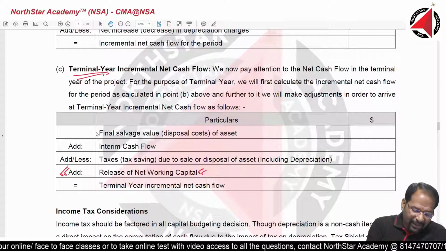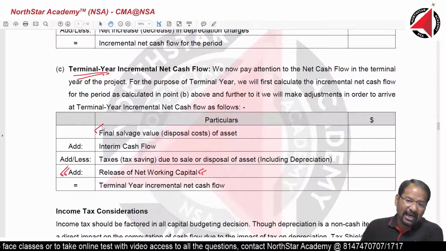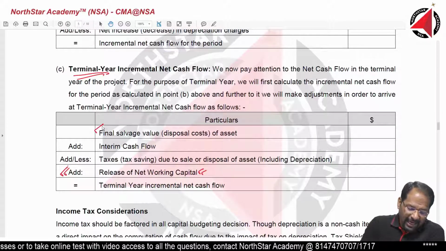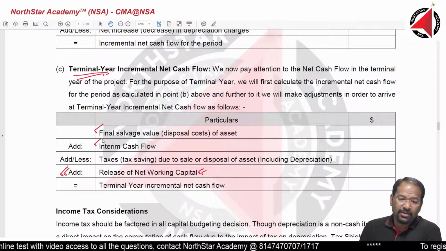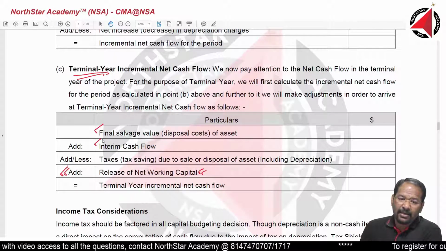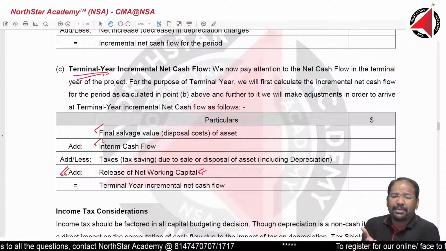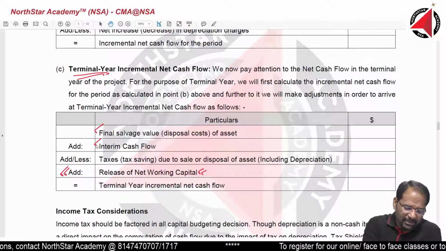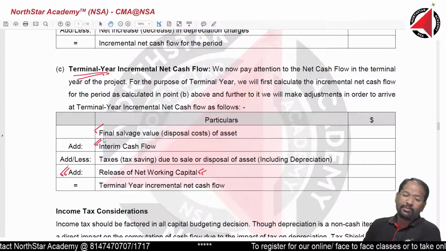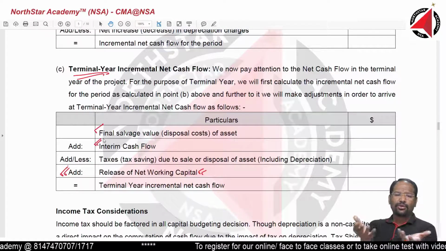So, you have a final salvage value because you are going to sell it ultimately. You may have an interim cash flow in the terminal year of the project. For example, if the life of the project is 5 years, at the end of 5 years you are going to have some cash flow from the use of that asset for the last year. And after that, the asset is going to die.